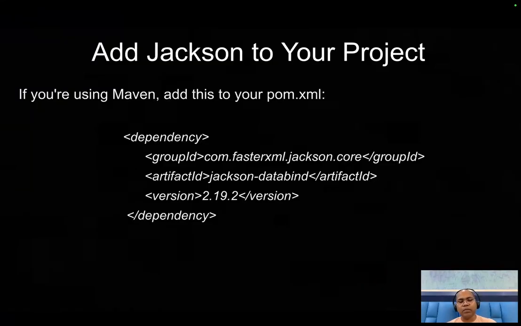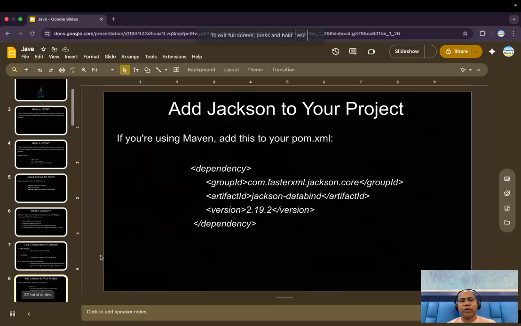So let's jump to our demo part. How are we going to work with JSON? The first thing you need in your application is the Jackson library.